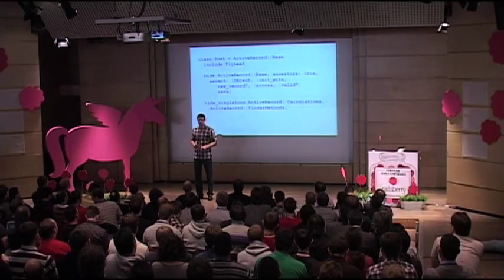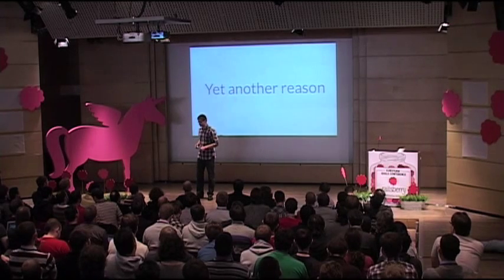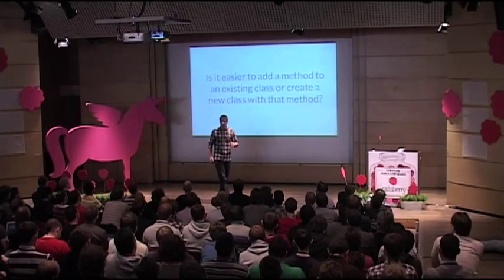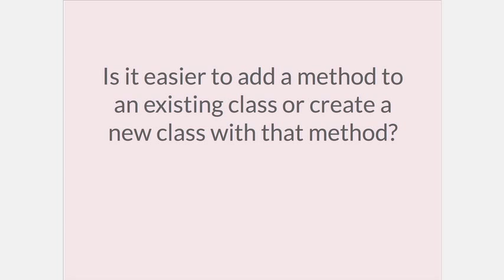But there is also another reason for why we often violate the SRP principle. And this is more human-related. Michael Feathers, in one of his presentations, asked this simple question: is it easier to add a method to an existing class, or is it easier to add a method to a new class? The sad truth about this is that it is usually easier to add a method to an existing class. There are a few reasons for that, but I think the most important one is that if we want to create a new class, we have to come up with a name for it. And we all know that naming things is not the easiest part of computer science.